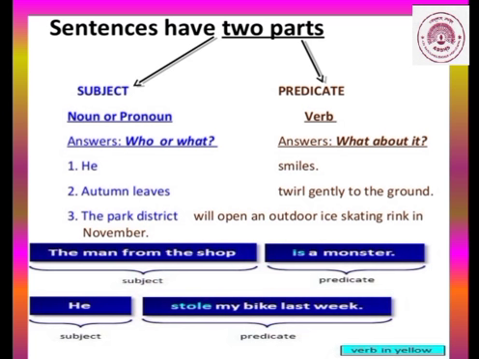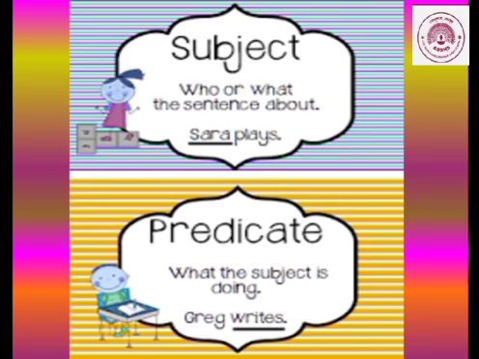Now you can see two more examples down below. The man from the shop is a monster. Now who are we talking about? The man from the shop. So that is the subject and the remaining part is your predicate. Next example, he stole my bike last week. Who stole? He. So he is the subject and the remaining part is the predicate. So we can say that the subject is who or what the sentence talks about and the predicate is what the subject is doing. Okay, so it contains the verb.